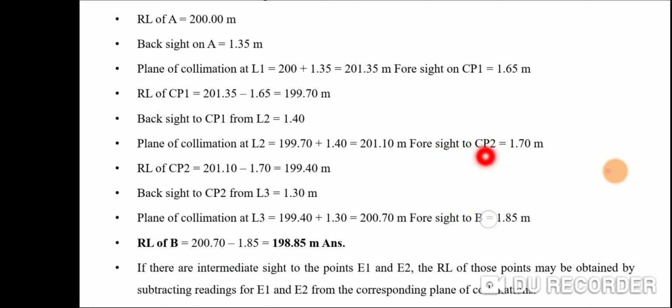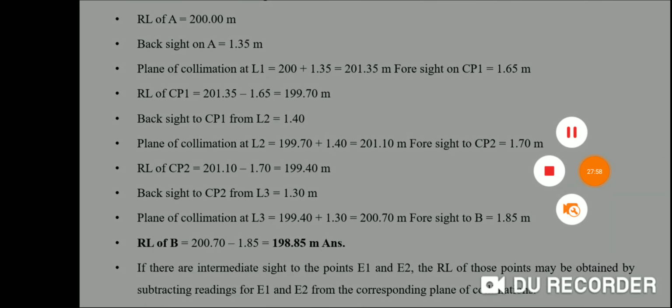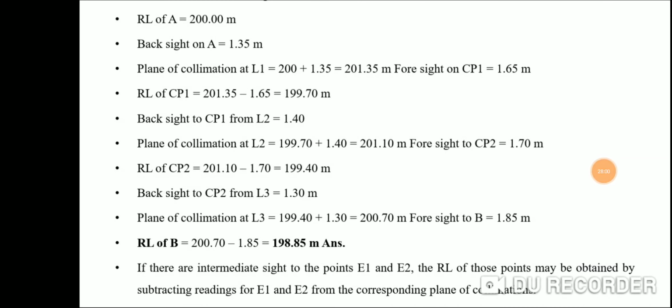Then the foresight taken on CP2 is 1.70. This 1.70 is subtracted from 201.10 meters to get the reduced level of point CP2. Like that we can calculate other readings to find the reduced level of different points.